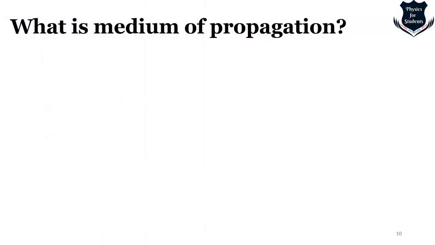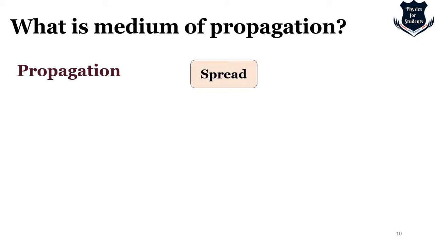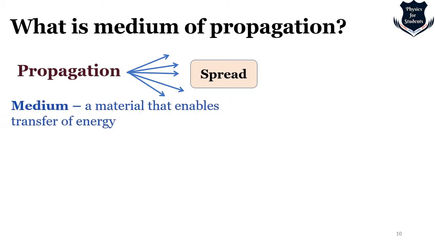Okay, so now we need to know a few terms before we move into refraction. What is a medium of propagation? Now when we talk of the literary term propagation, it actually means to spread. Okay, propagation means to spread. So if I can draw a picture, it shows something like this. So any material which is used for propagation of signals. So I can say the medium of propagation is a material that enables transfer of energy. So a medium is something which enables the transfer of energy. Propagation can be many things. Propagation of ideas, propagation of organisms, propagation of waves, right?